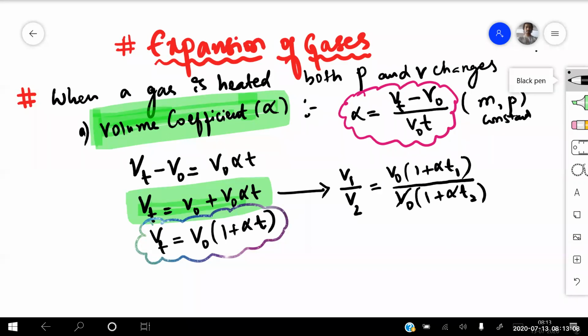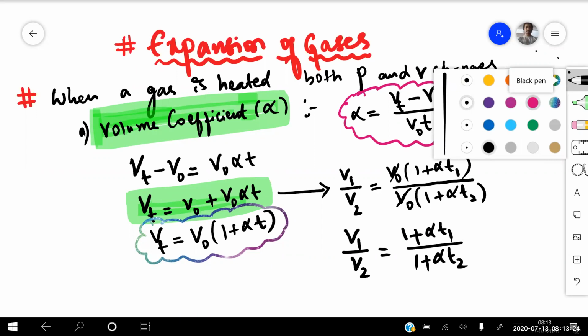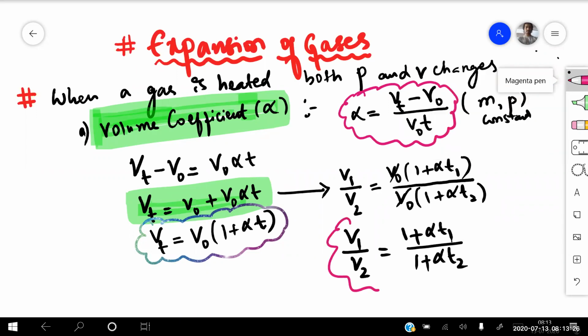In this one, this V naught gets cancelled. Simplifying it, we are getting V1 by V2 is equal to 1 plus alpha into T1 divided by 1 plus alpha into T2. So this is the relation which you need to remember for the given condition.